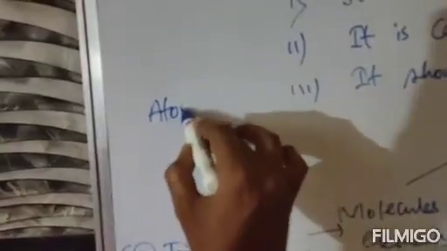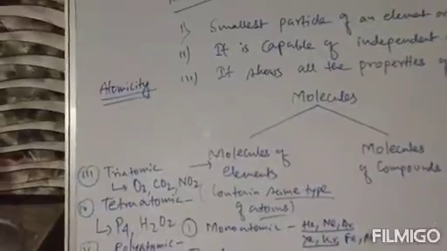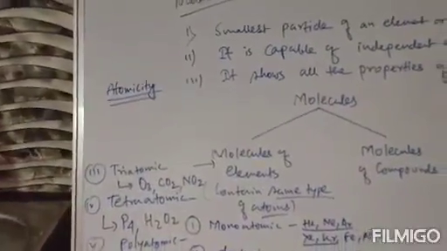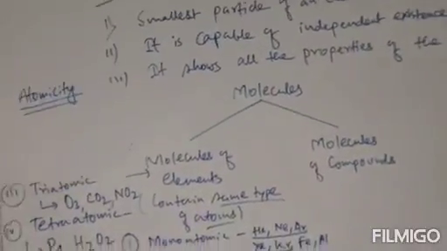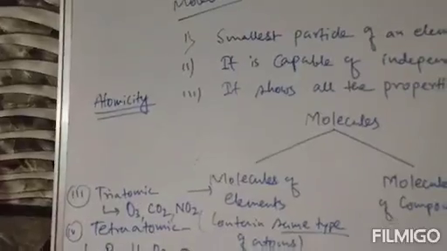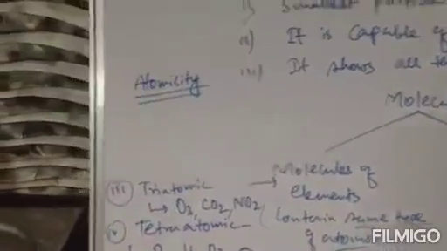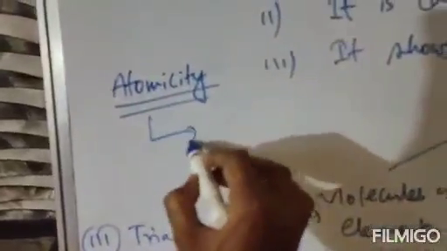Next, one important concept, that is atomicity. What is atomicity? This question is important because sometimes a question is asked that write down what is atomicity, or define atomicity with an example. Atomicity is defined as the number of atoms present in a molecule. Very simple. That is your atomicity. Clear?